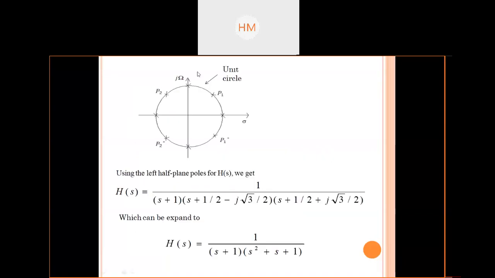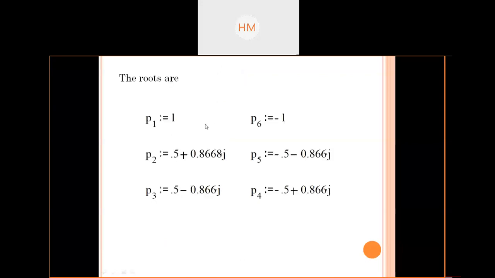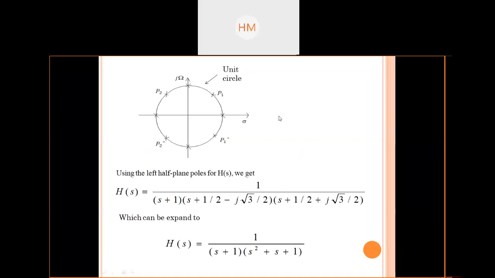All these poles can be marked on the Z plane. You can see P1 is 1, P6 is minus 1. All are having their complex conjugates. P1 is 1 and this is minus 1.